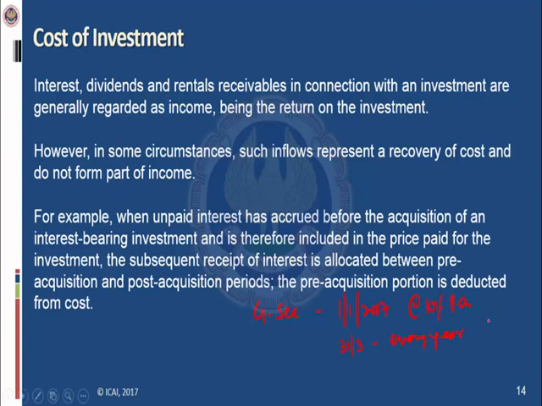This interest will be payable to the holder of the securities on 31st March. So whoever will be the holder on the date of interest will receive interest for the year. So the entity has purchased government securities for rupees 10 lakhs.